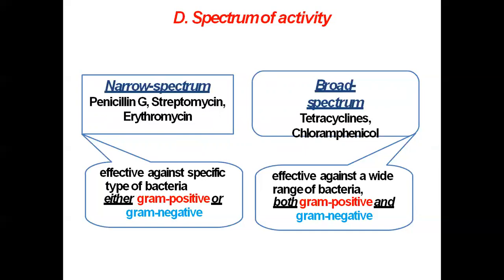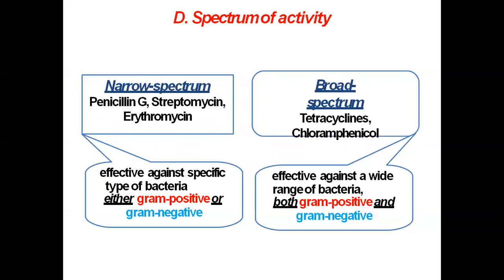Now as far as narrow spectrum antibiotics are concerned, penicillin G is mainly effective against gram-positive organisms. Streptomycin is mainly effective against gram-negative organisms. They do not have action against gram-positive organisms.